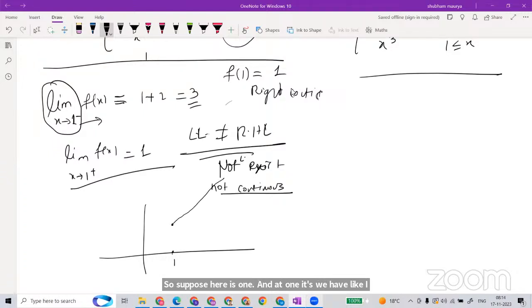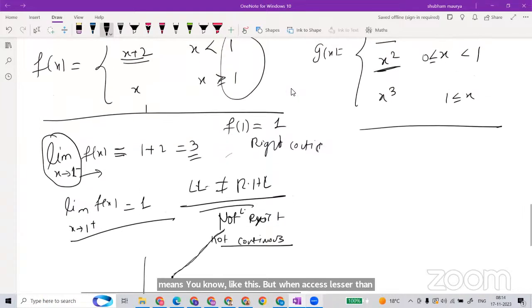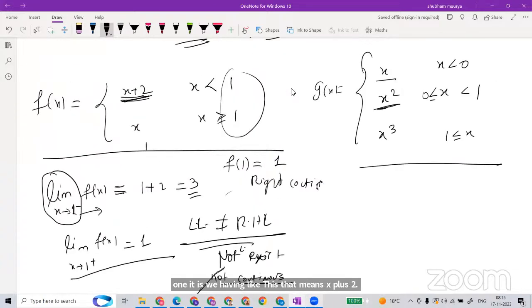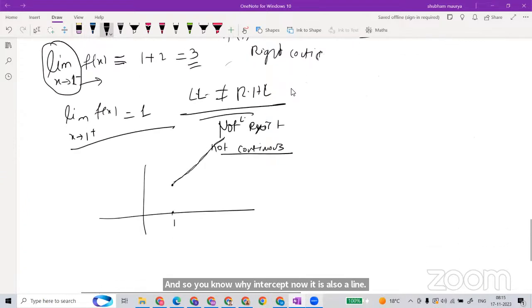So on the right side we have exactly the identity function, like this. But when x is less than 1, we have x plus 2, which is also a line. The y-intercept is 2, so this is 2 here, and the right side is like this.